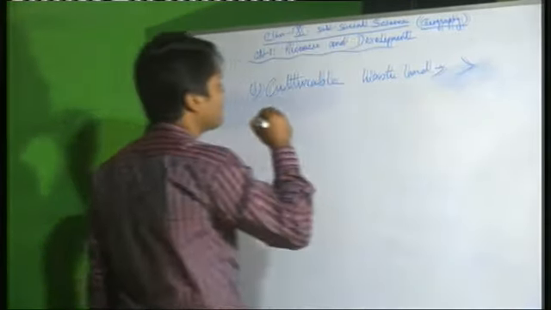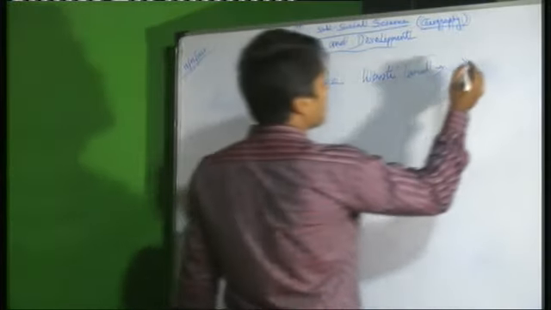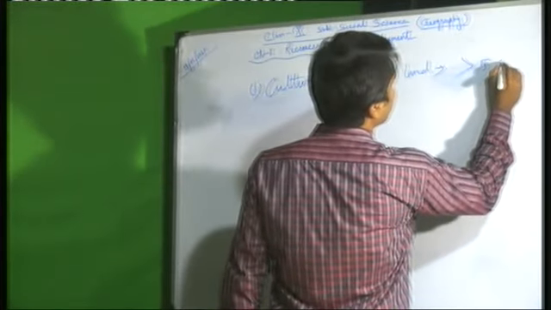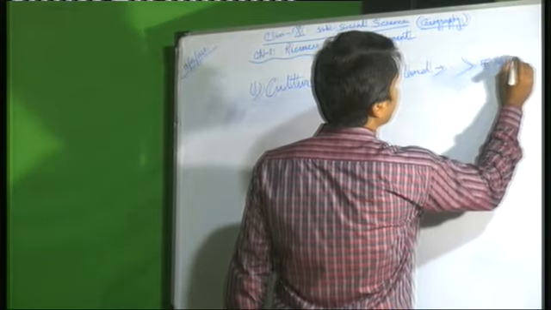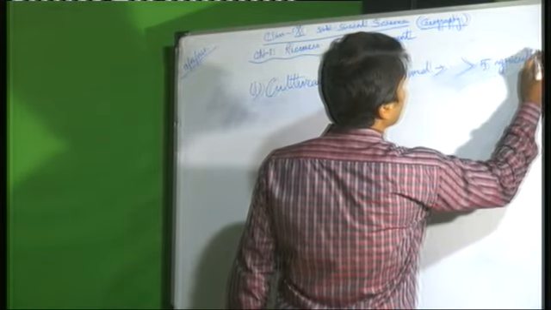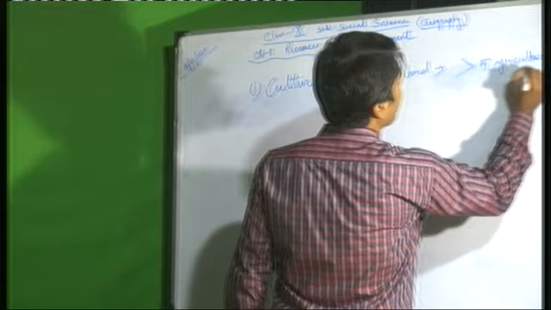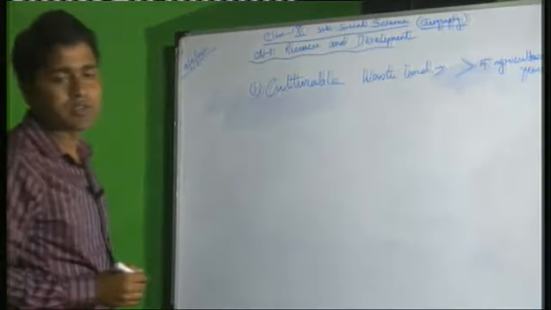The land which is not used for more than 5 agricultural years. It is the cultivable wasteland.